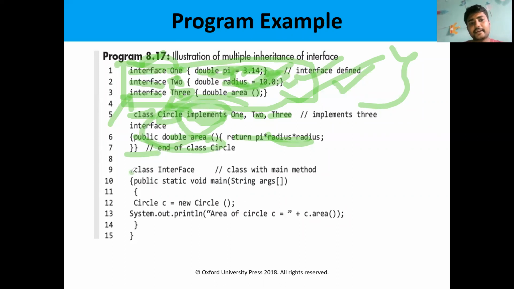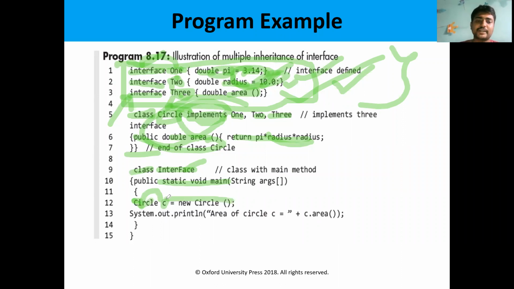Then he is creating another class, that is the main class. This is the main class, and this is the main method. If you want to access those things, we need a class and we need an object. So I am creating an object C of type Circle. Circle is a class, C is an object.